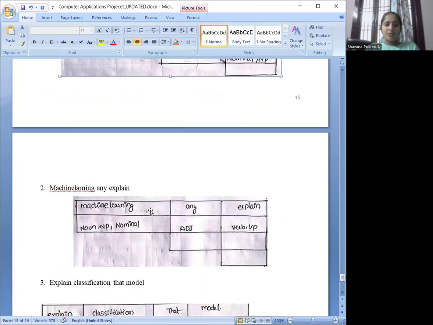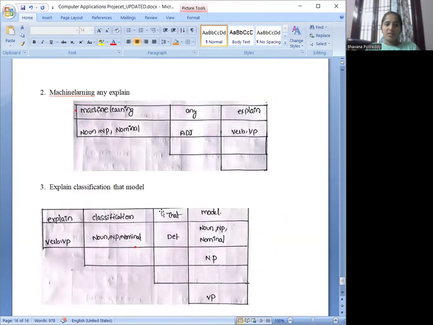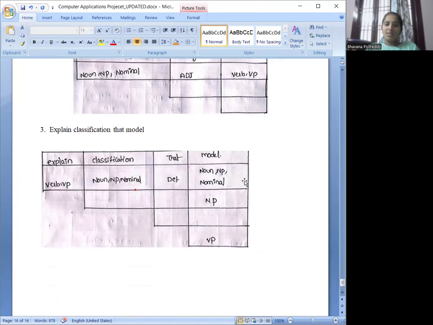So I have a few other sentences. If you see "machine learning any explain," machine learning is a noun, any is an adjacent, and explain is a verb. We don't have any relation between any of these terms, verb, adjacent, noun, based on the rules that we have.